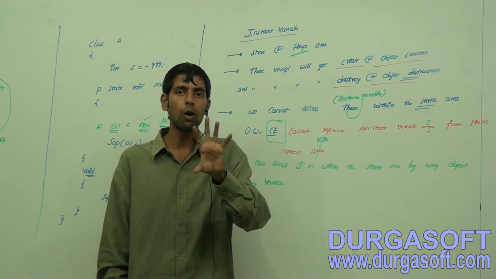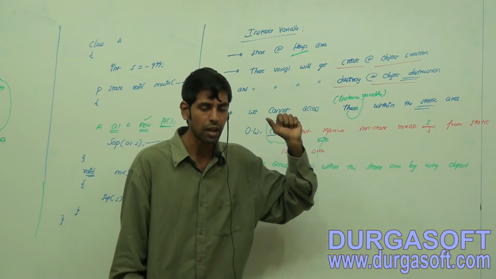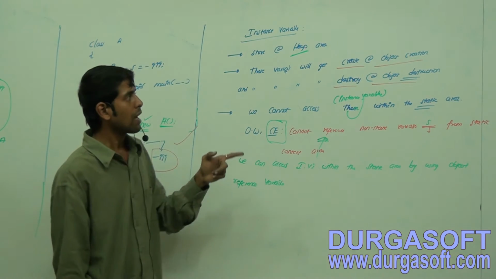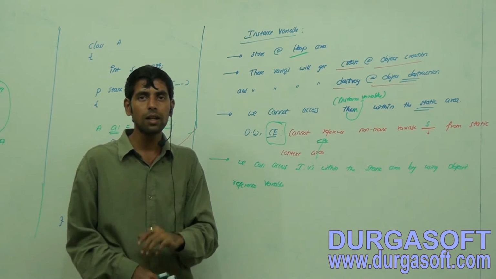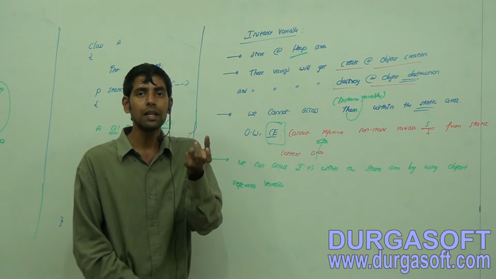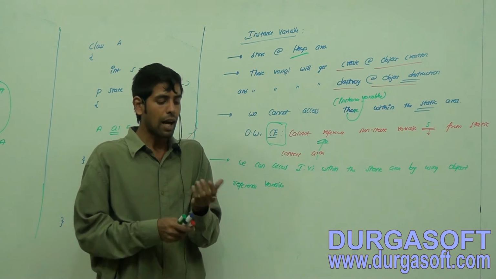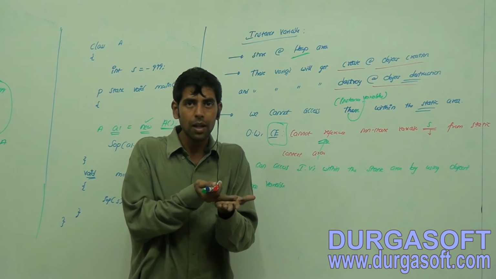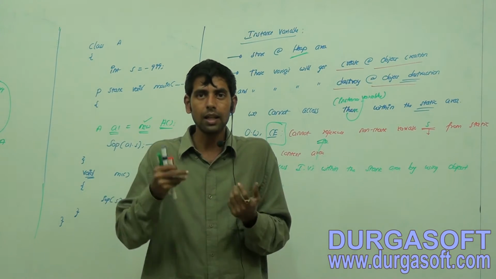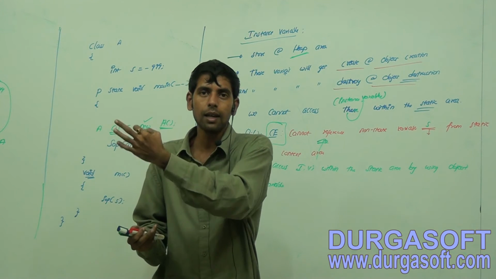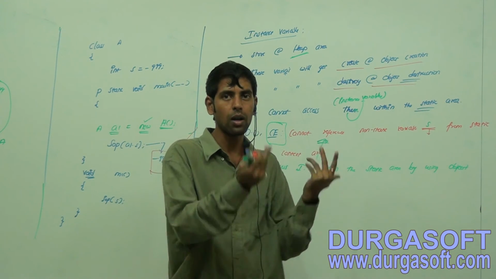So what is the life of these particular variables? It will be exactly similar to the object. Until the object is available, they will be available in memory. When the object is destroyed, they will get destroyed.